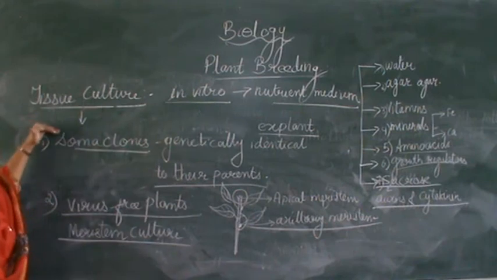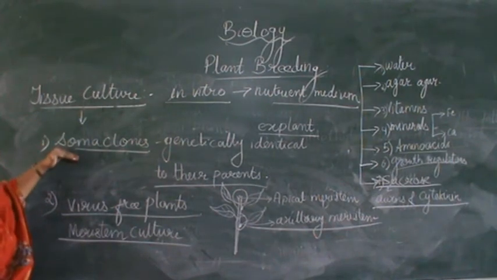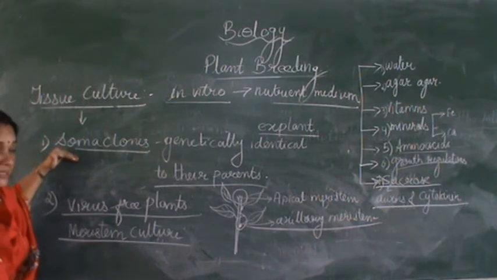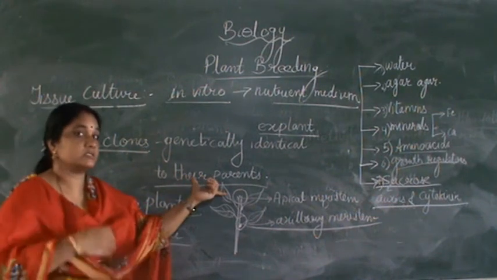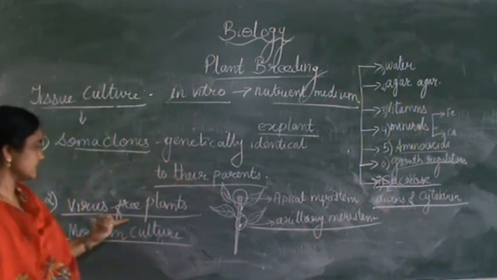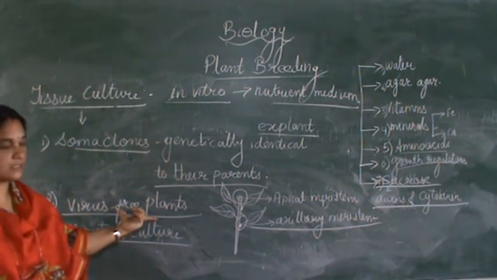So the first advantage of tissue culture is somaclones, that is, genetically identical plants can be produced, thousands of plants from a single parent, which gives a very high yield. Second, virus-free plants can be obtained.